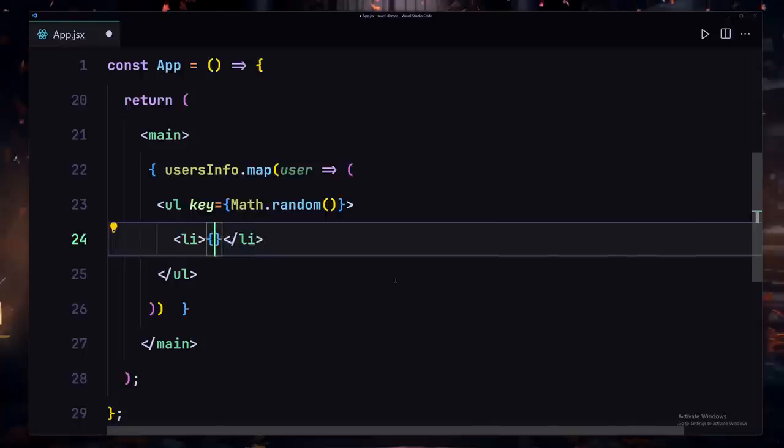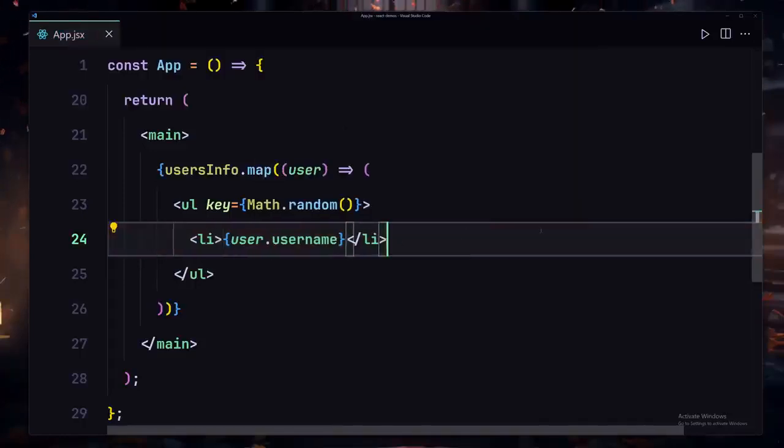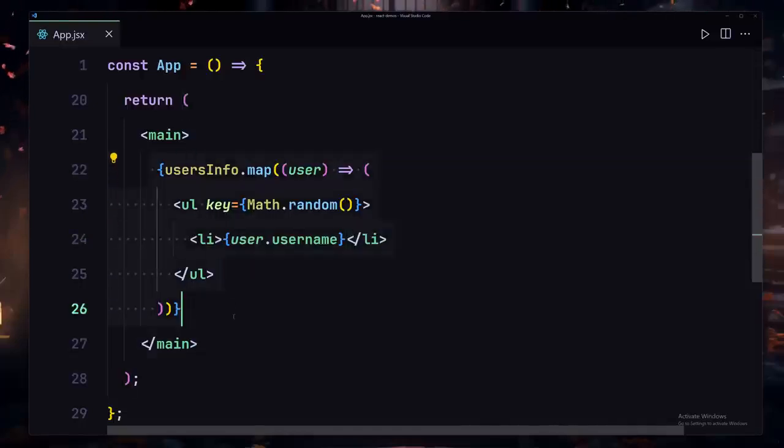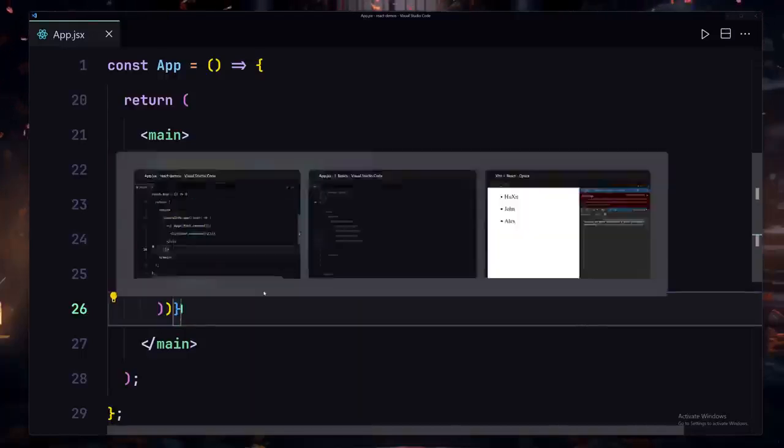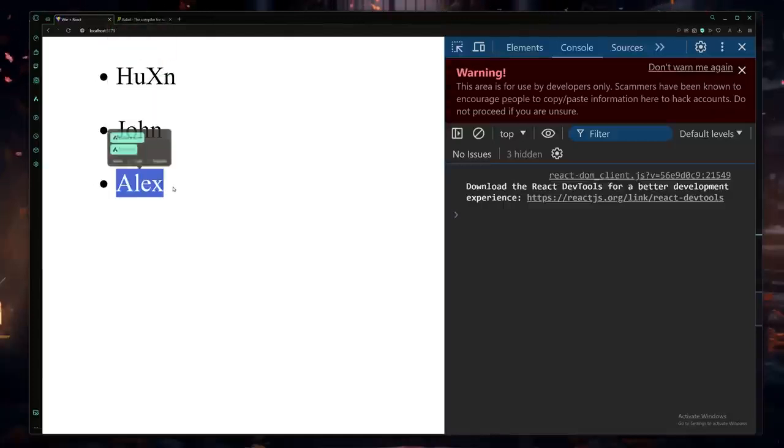We have to go inside the JavaScript world once again, and we can use our user and then dot, and here you can see we have our username, location, and also the email. So if I just select my username, save my file, and if this is the first time you are working with React.js, this may look a bit crazy to you, but trust me, if you do a bit of practice, you will get there. So I'm going to save my file, and here you can see we are now getting our usernames right here for each person.